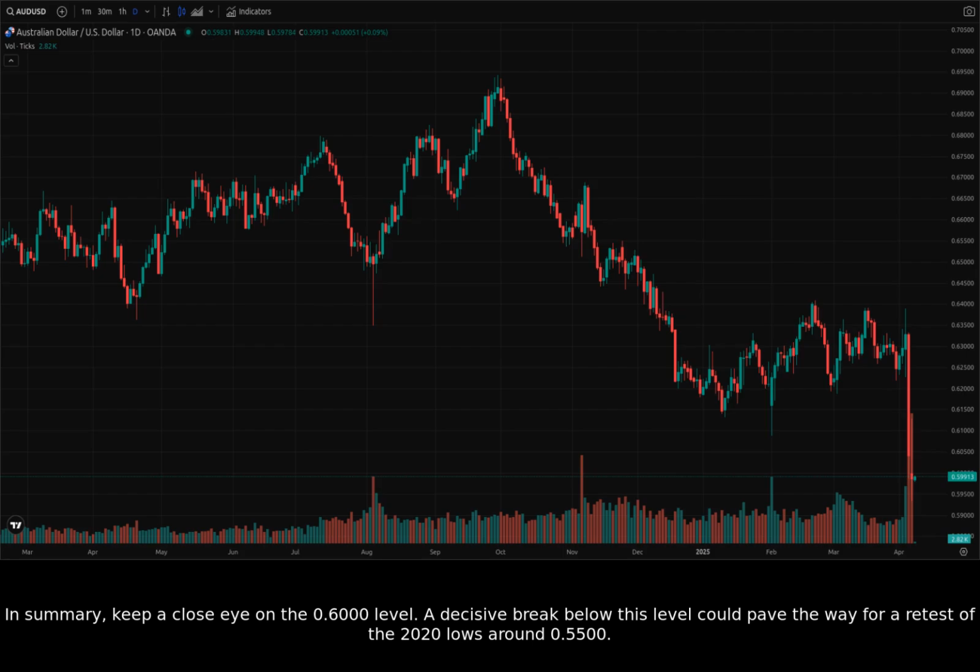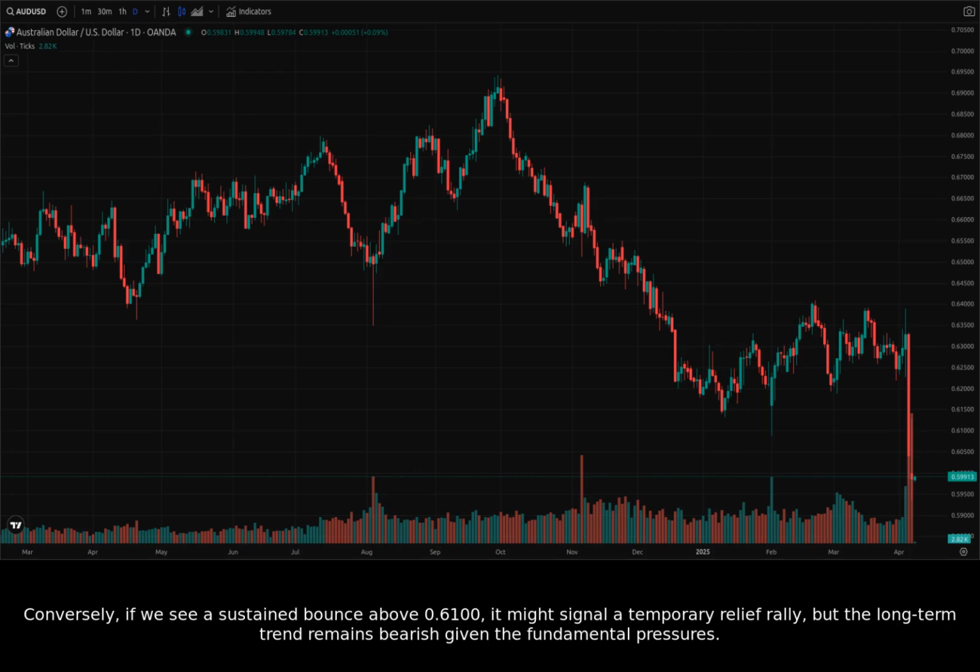In summary, keep a close eye on the 0.6000 level. A decisive break below this level could pave the way for a retest of the 2020 lows around 0.5500. Conversely, if we see a sustained bounce above 0.6100, it might signal a temporary relief rally, but the long-term trend remains bearish given the fundamental pressures.